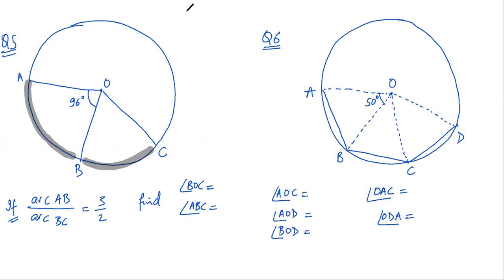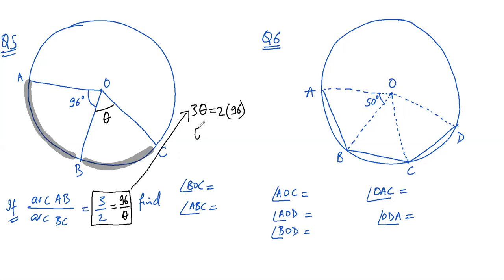I hope it is clear and it is obvious. Assume this to be theta. So if AB is to BC is 3 is to 2, then the ratio of the angles, 96 is to theta, would also be equal to 3 is to 2. I hope it is clear. And when I solve this, 3 theta is equal to 2 into 96 and theta is equal to 2 into 32. So theta is equal to 64 degree. So this is equal to 64 degree.